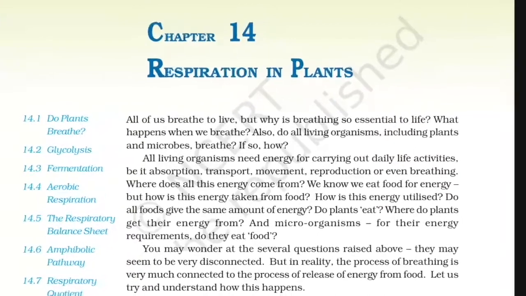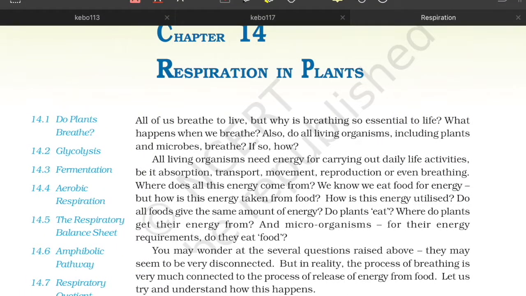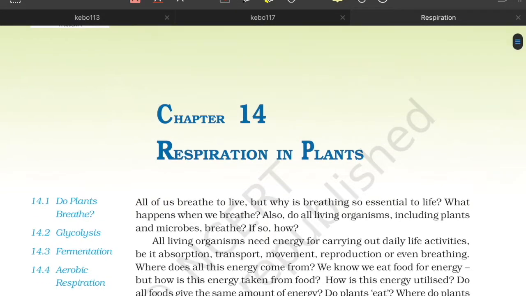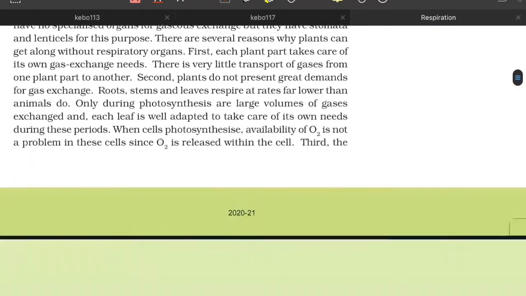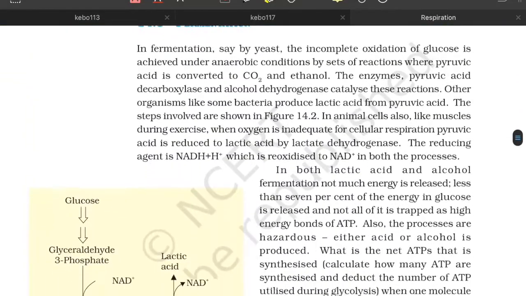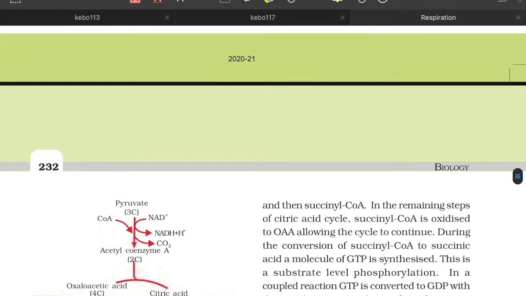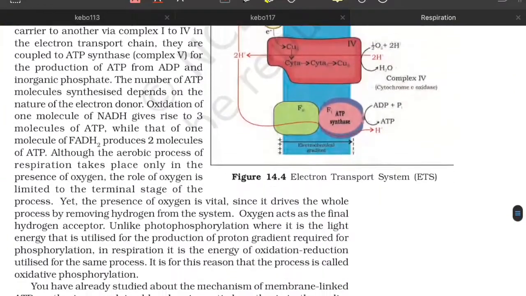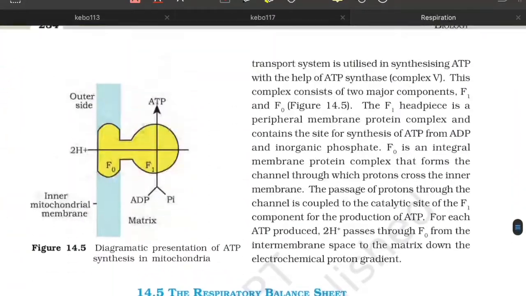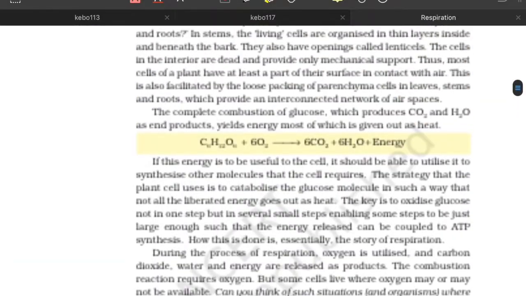We are going to, just like the previous video, do a quick revision slash study of respiration in plants. We will be going through NCERT, each and every line of NCERT, the trick questions which can be asked from NCERT, all the essential points. After this, I'll be releasing another video related to respiration, covering all the stuff which is not in NCERT but will be very useful, will come in handy if at all some question comes from outside NCERT. So that's it. We can start. This is a 10 to 12 page chapter.